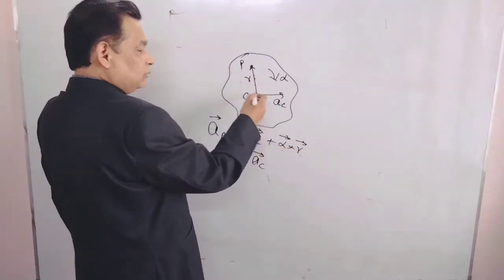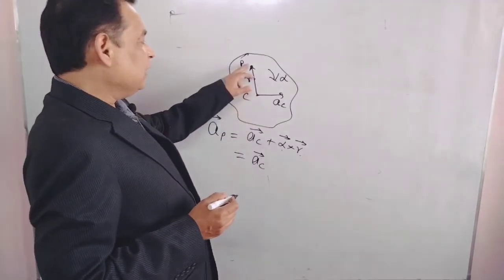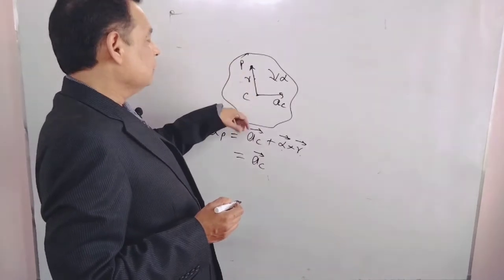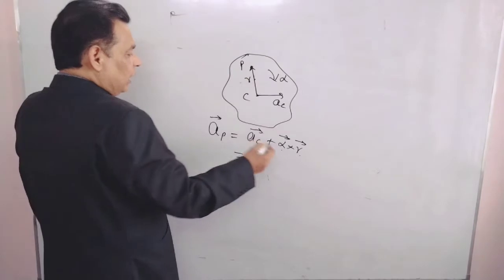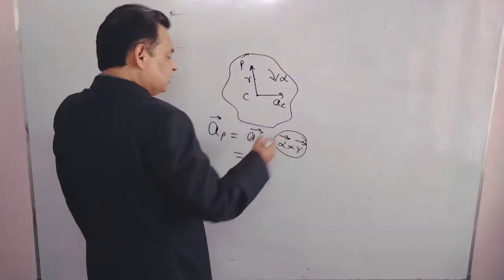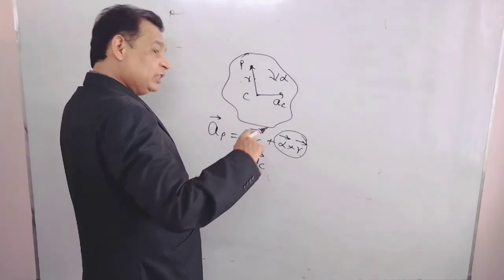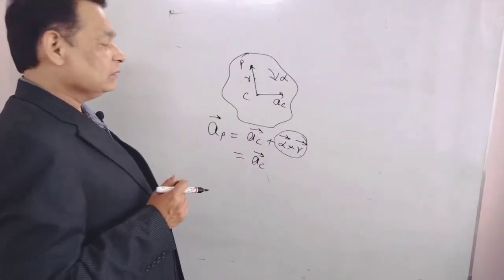Again, for this rigid body, point P is rotating about the given axis passing through C. So this alpha cross r is the translational acceleration due to rotation about the center of mass.